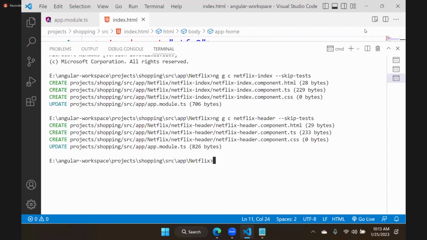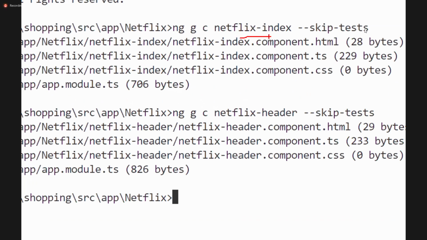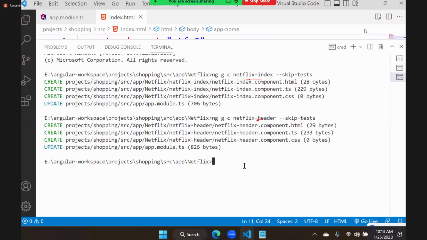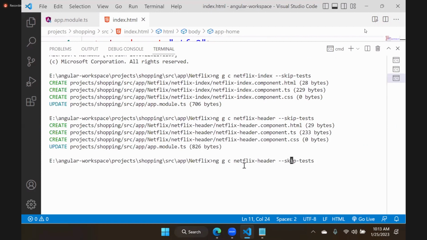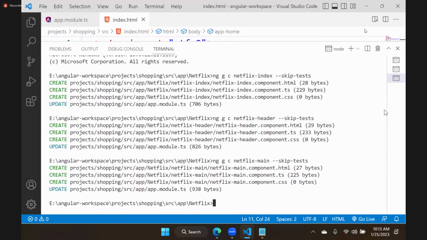Okay, 2 added: Netflix index, Netflix header. Next what? Netflix main. That is also added. Fine, one more we need. What is it? Netflix register. That's also added.